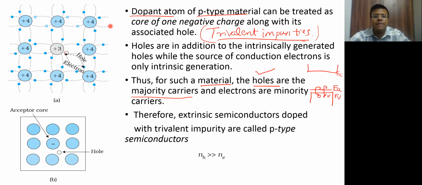Therefore, this type of material where holes are greater in concentration than the electrons is called a p-type semiconductor. It does not mean that it is positively charged. Okay, the total number of electrons is equal to the number of positive charges. It only means that the holes are more than the electrons. All right. This is also clear.